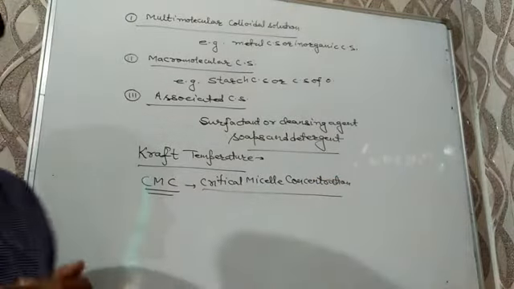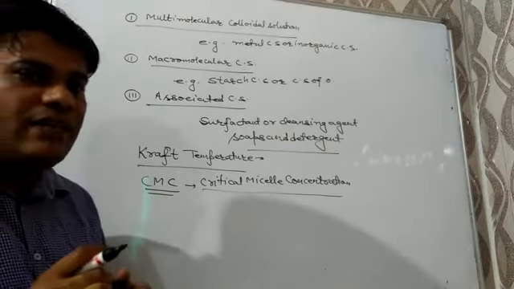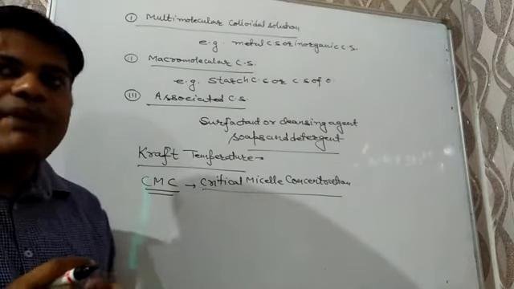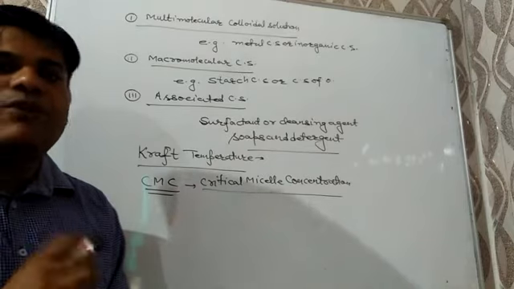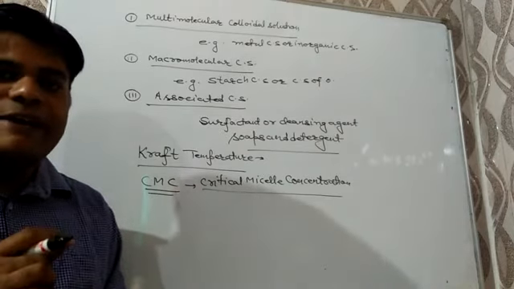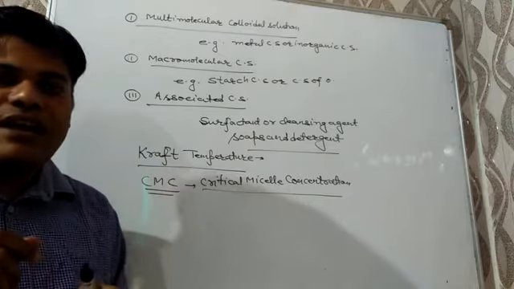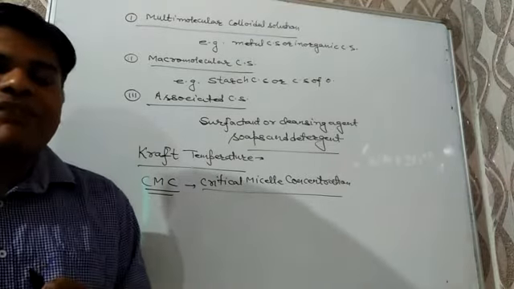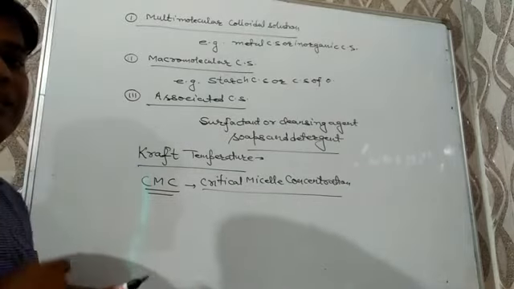It is the minimum concentration below which an electrolyte behaves like normal electrolyte, and above which it can behave like a colloidal solution. Understand again, minimum concentration above which electrolyte behaves like colloidal solution, and below which it behaves like normal electrolyte, that is known as critical micelle concentration.